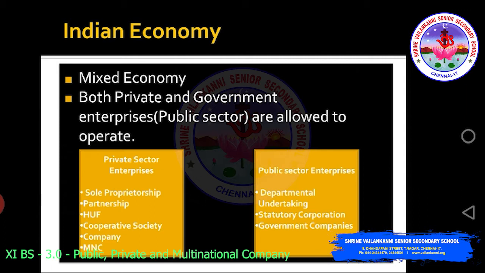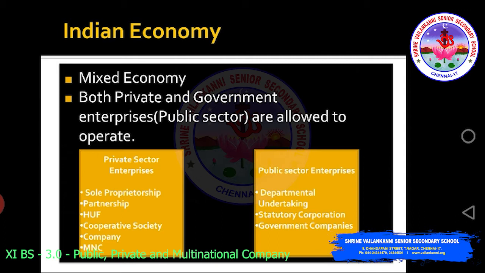So all these private sector enterprises are there in our country. The other form of organizations are public sector enterprises, where you can find departmental undertaking, statutory corporation, government companies.